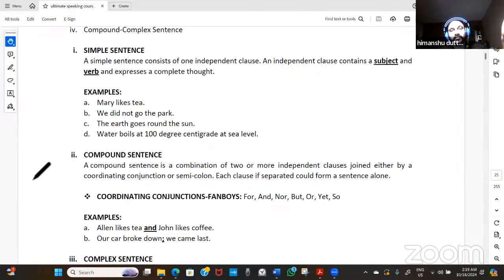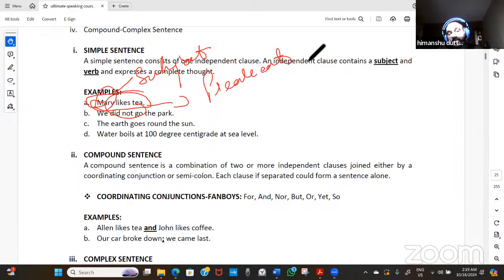A simple sentence is one which will have a subject and a predicate. The subject is something that we talk about, and the predicate is what is being said about the subject. For example, if I say Mary likes tea, Mary is the subject that we talk about. Likes tea is something that we have said about Mary. So that is our predicate.